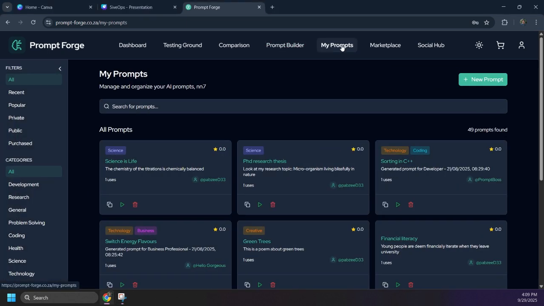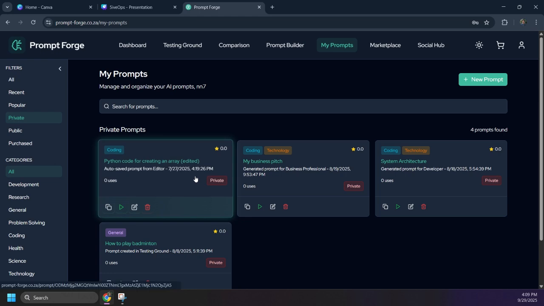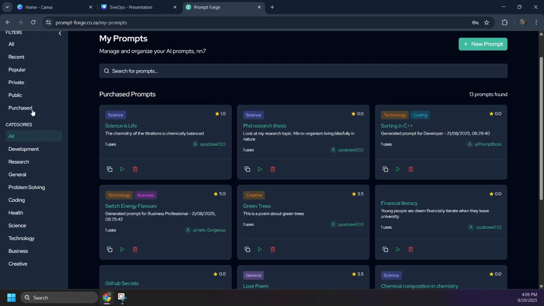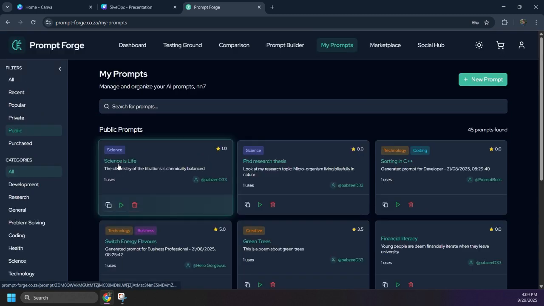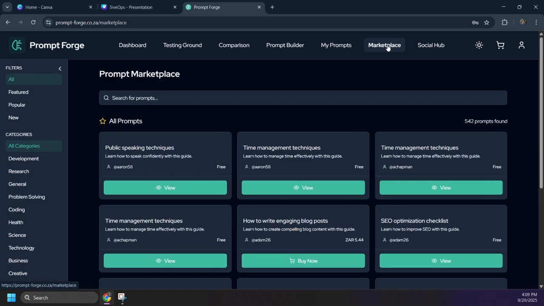In our My Prompts page, users are able to view all of their prompts and filter by specific categories. For example, private prompts, purchased prompts, as well as public prompts. This allows the user to have a platform to easily view and interact with their prompts. They're able to copy, take their prompt to testing ground, as well as delete the prompts that they feel they don't need anymore. Onto our marketplace.